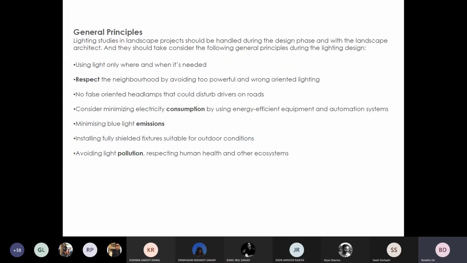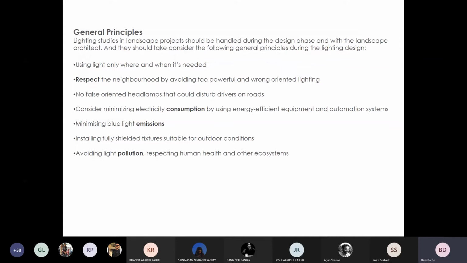Always try and avoid any unnecessary light because it will only create an overkill of light and increase light pollution. We need to be extremely sensitive and respect the neighborhood that's surrounding our lighting design, because wrongly placing any light can spill over and disturb the privacy of people around it.